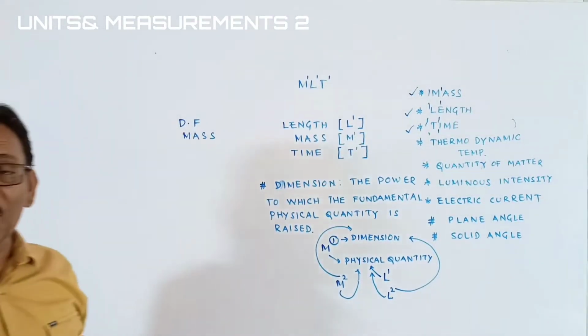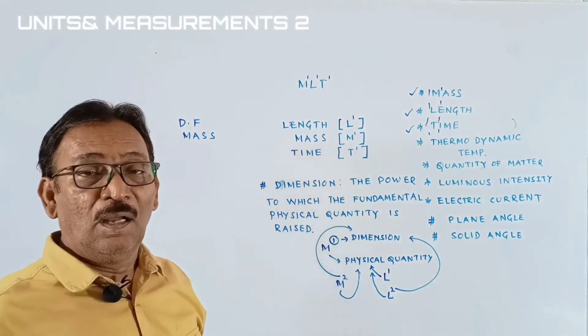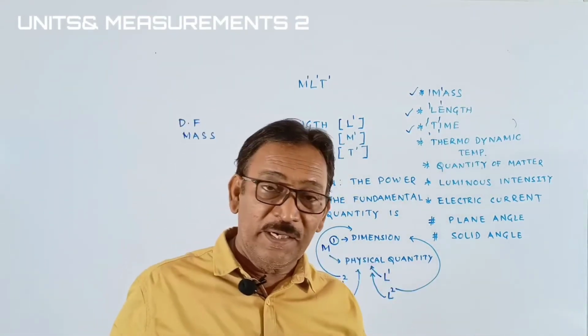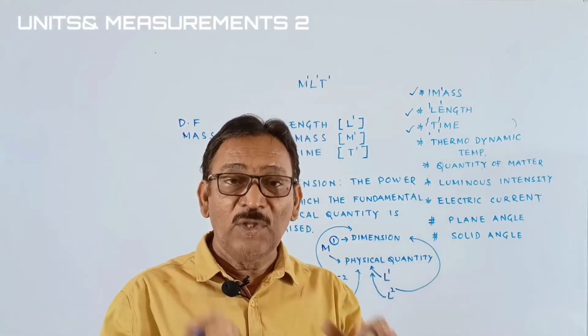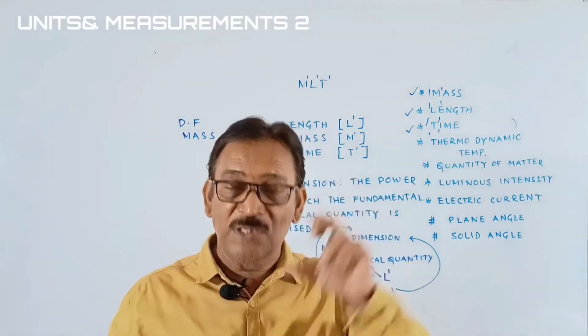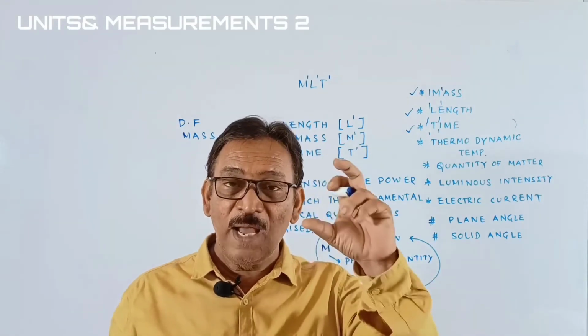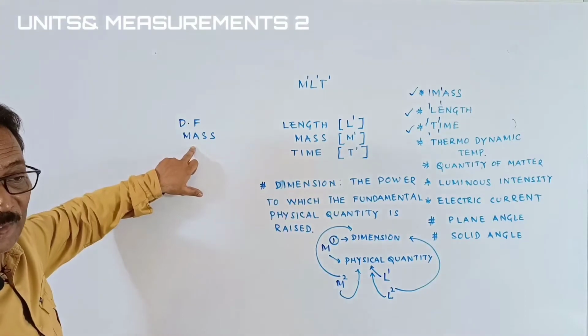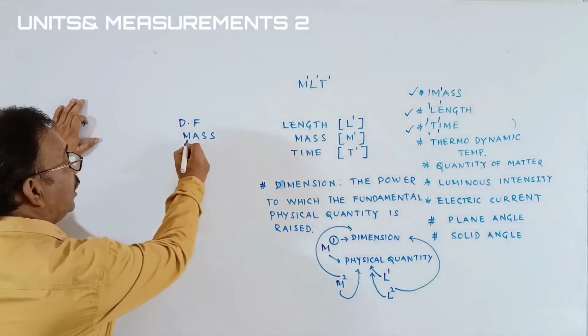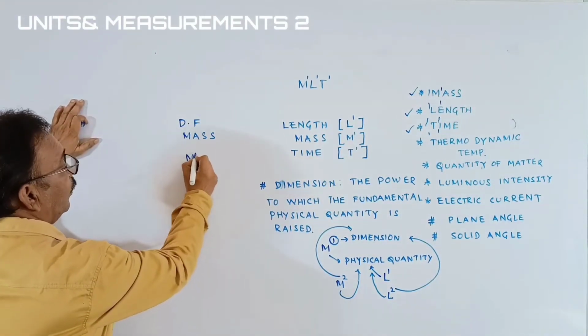I told you dimensional formula is the one which explains which physical quantities are involved in it and how they are arranged. How they are arranged means the powers. Okay, students. I am writing the dimensional formula of mass. Okay, mass. I am taking the first letter M. This power is 1.